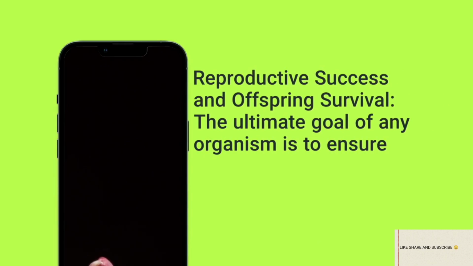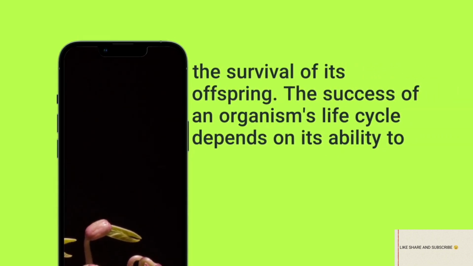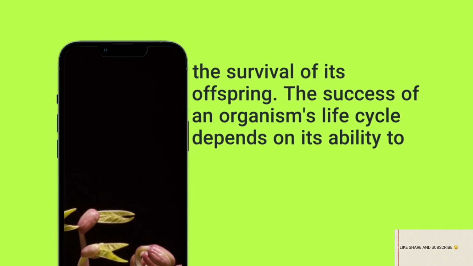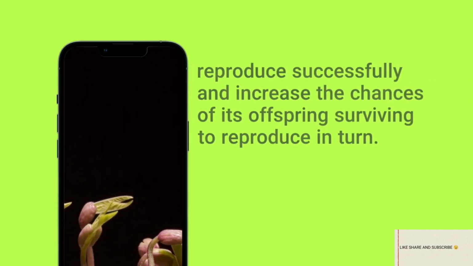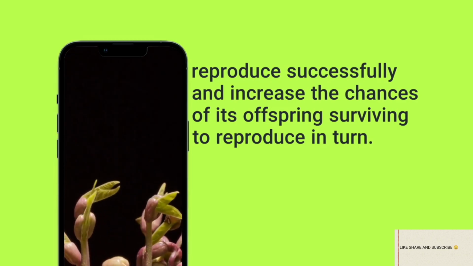Reproductive success and offspring survival. The ultimate goal of any organism is to ensure the survival of its offspring. The success of an organism's life cycle depends on its ability to reproduce successfully and increase the chances of its offspring surviving to reproduce in turn.